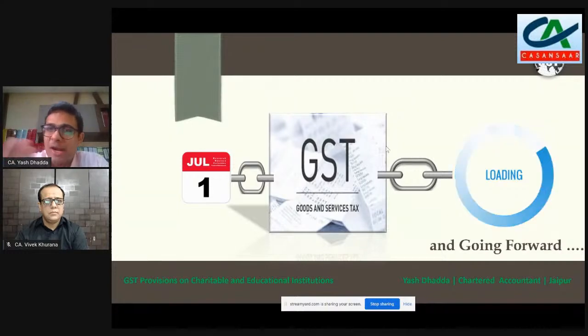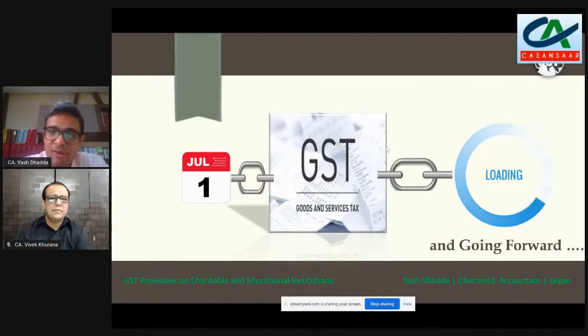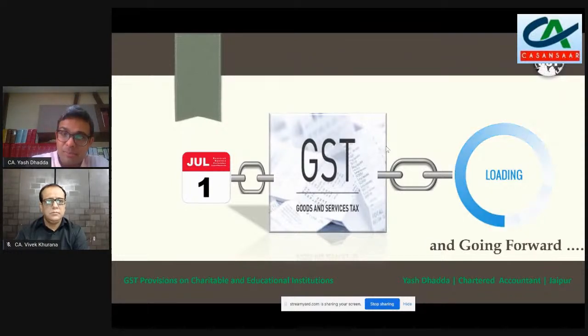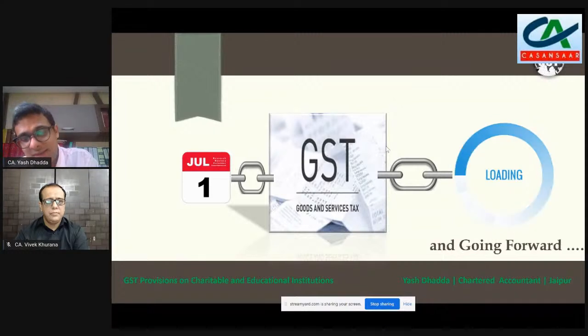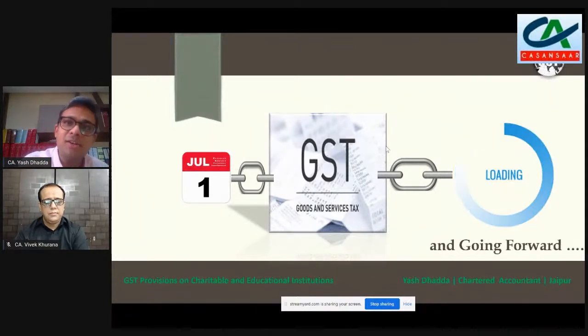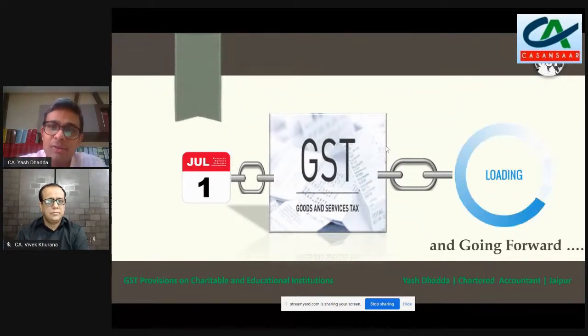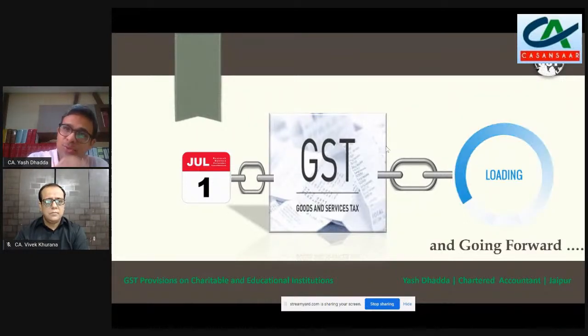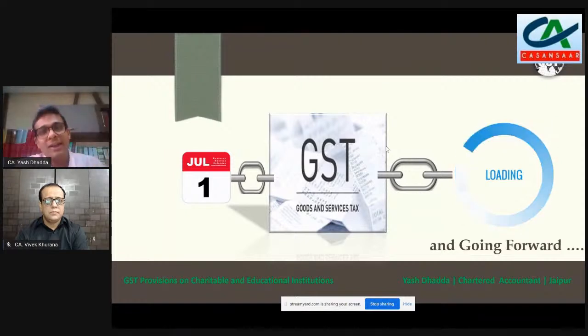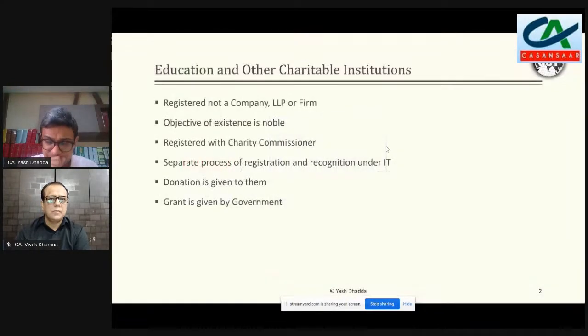Though I don't practice in income tax, neither do I say that I am aware of the provisions properly, but I would like to draw a parallel in this regard by saying that if I am registered under GST and I am paying tax on certain activities, can I go back to income tax and say no, under income tax, whatever benefits are available to me as a charitable institution or as an educational institution, I deserve them and they should be continued to me? So in this background, we'll keep our discussion.